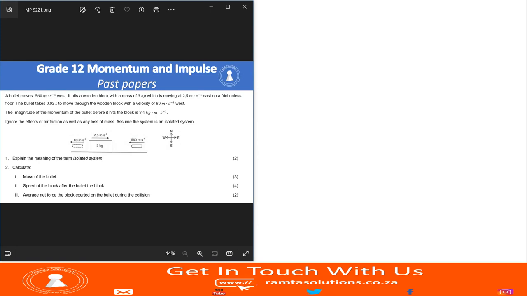Today in your past paper series, we're looking at a past paper from Mpumalanga 2022's preparatory exams, so your September 2022 paper.